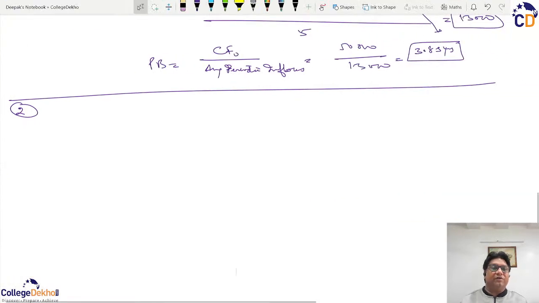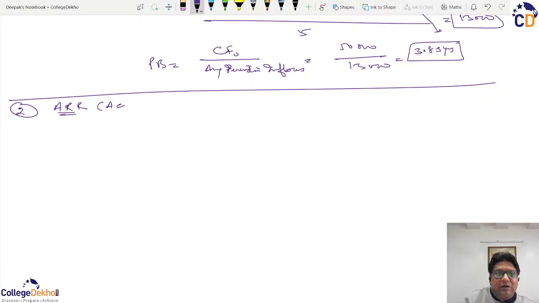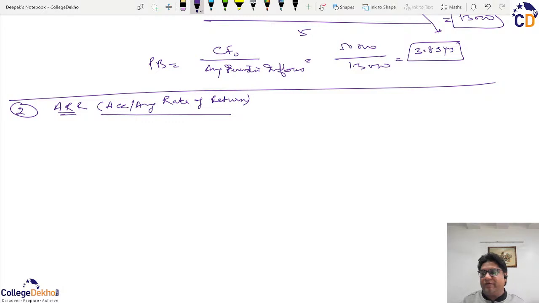It is good that we are live again because the issue has been sorted with the Bluetooth. Now, the second non-discounting technique is the ARR, that is the accounting or average rate of return. Now, before I move into this formula, we have to understand that in the last session, when we calculated the periodic inflows, then it was a sequence.